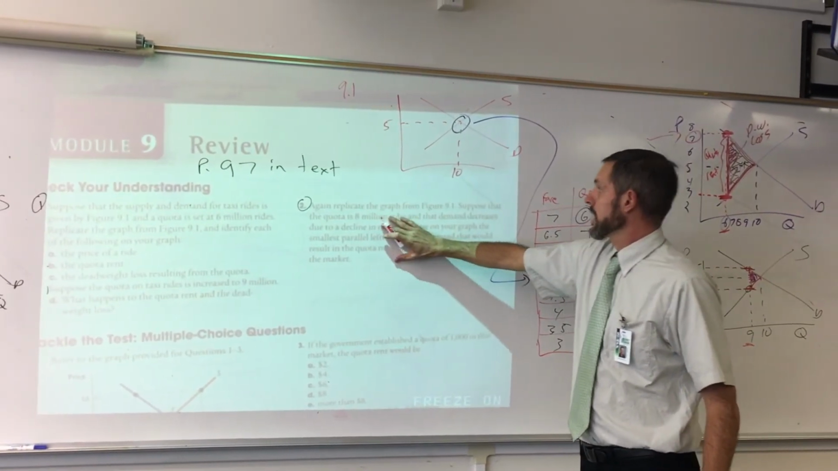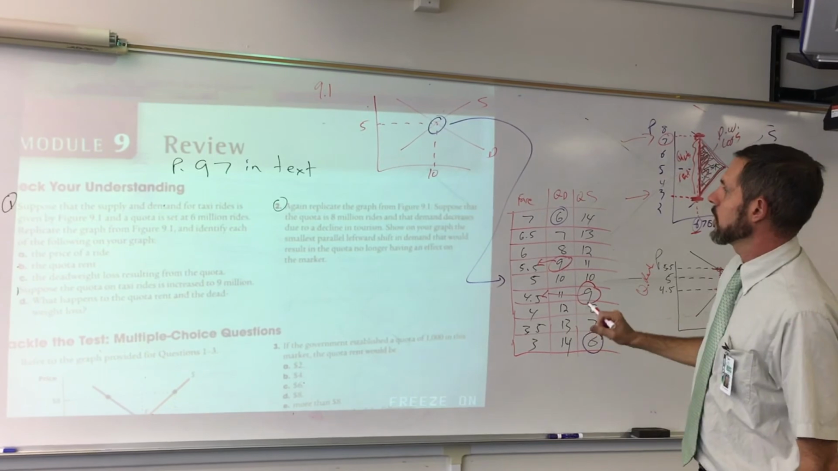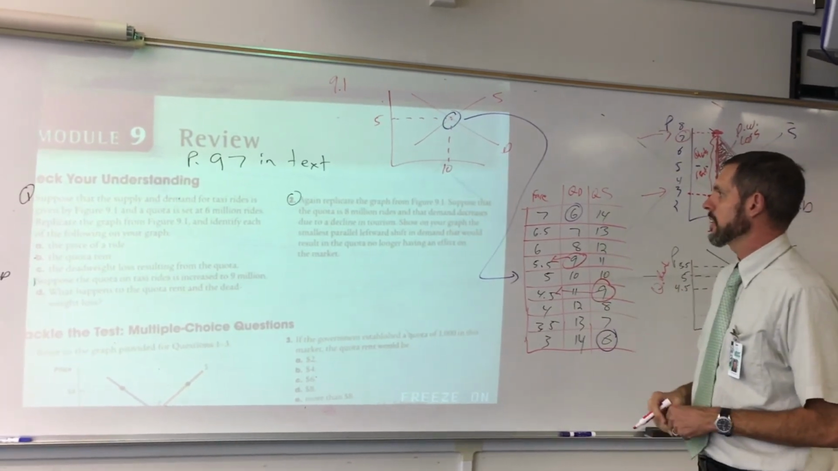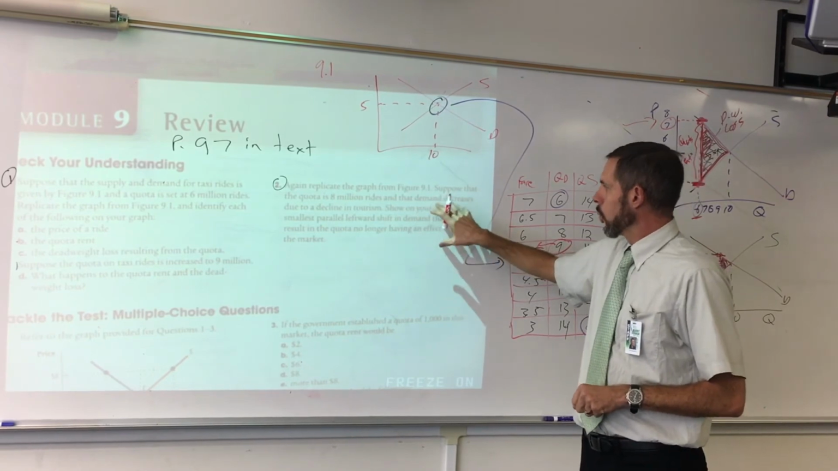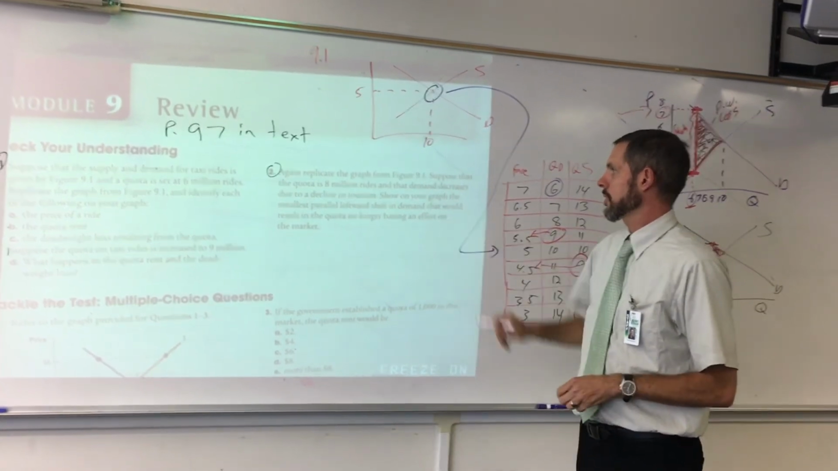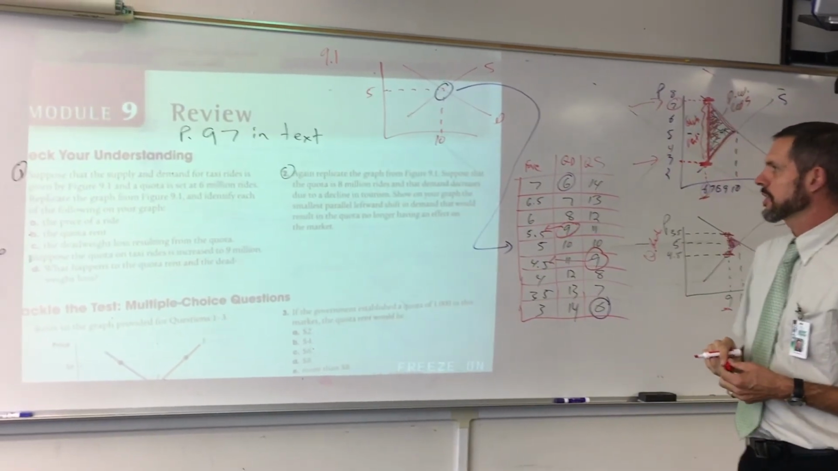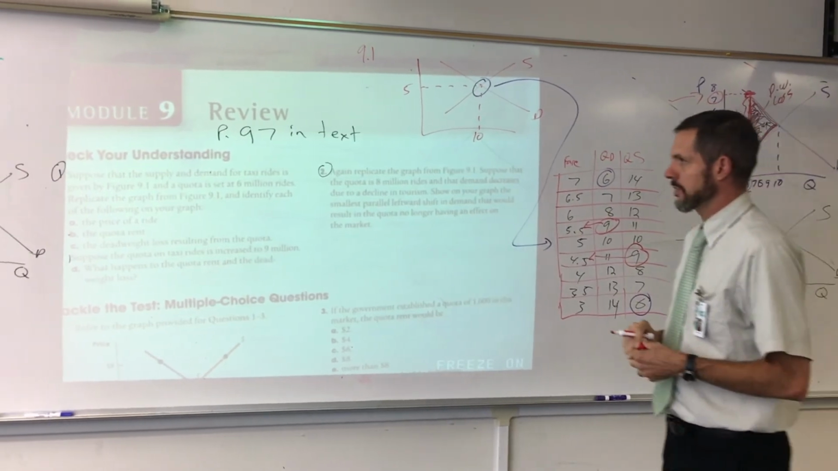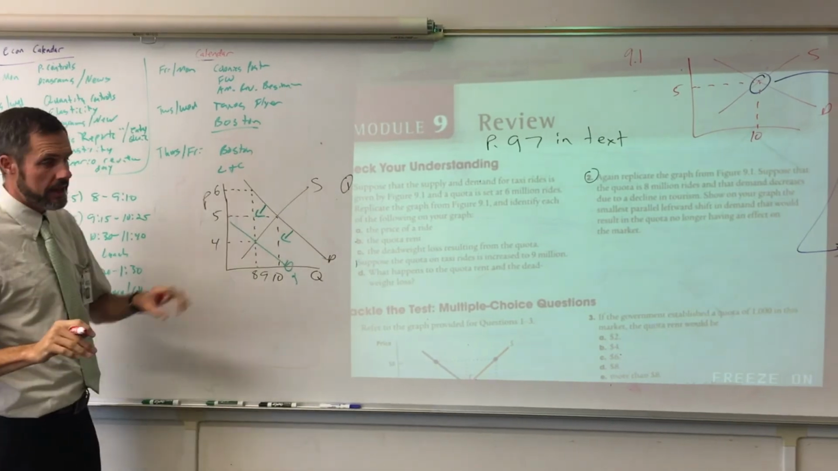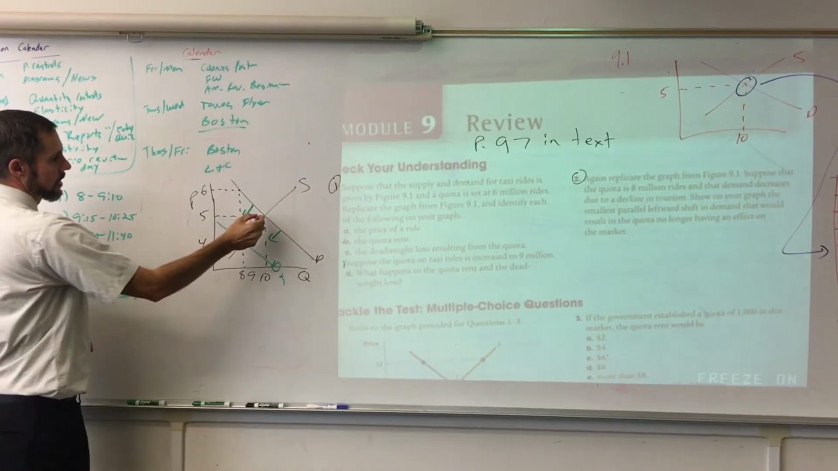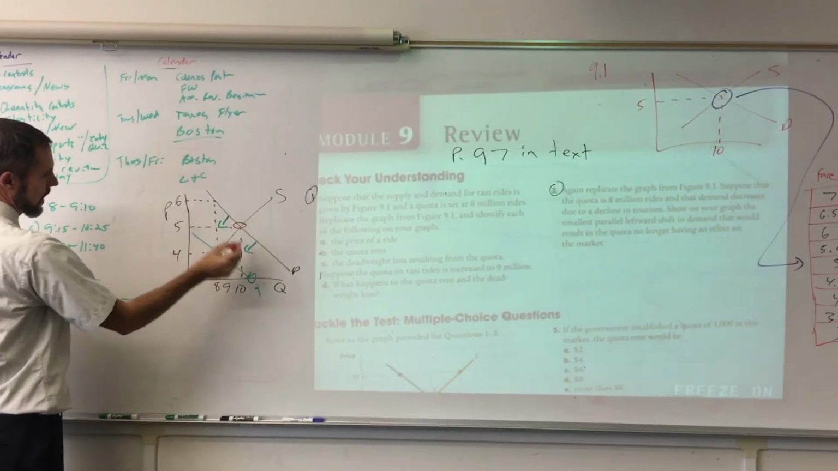Question 2, replicating the graph from figure 9.1, the quota let's say is 8 million rides, and demand just decreases due to a decline in tourism. As it says, show on your graph the smallest parallel leftward shift in demand that results in the quota no longer having an effect on the market. So if you come over here, and my filmer might, if they can, zoom in a little bit, supply and demand would say 5 and 10.